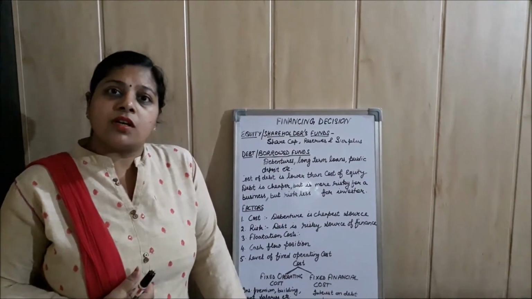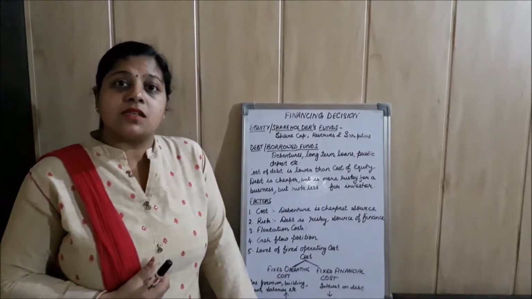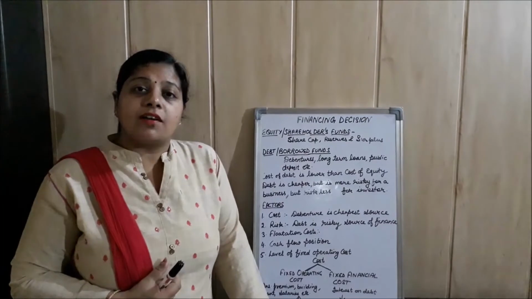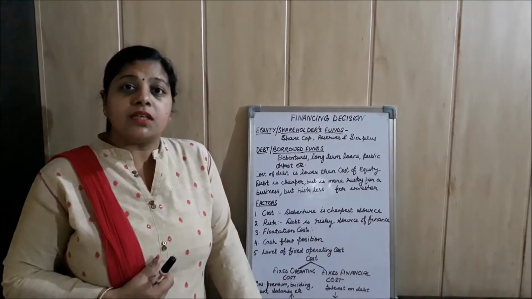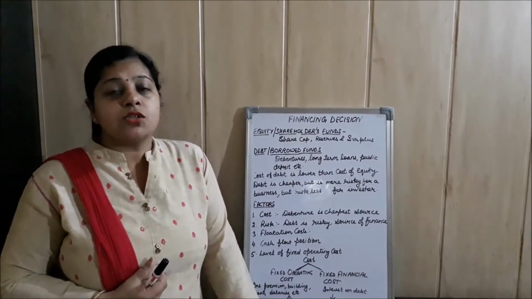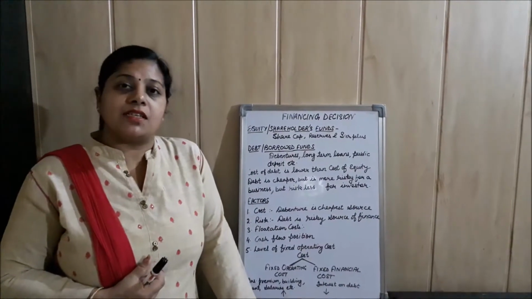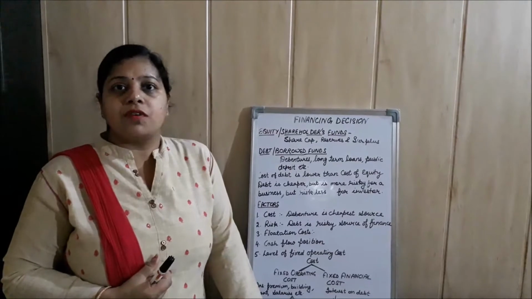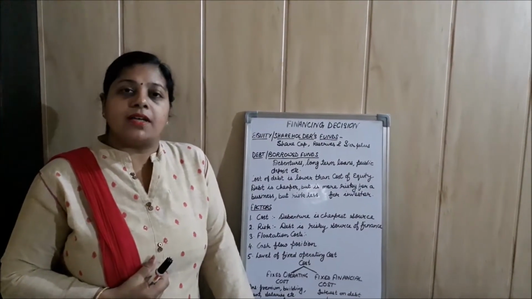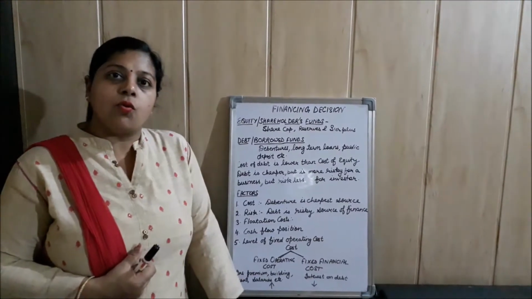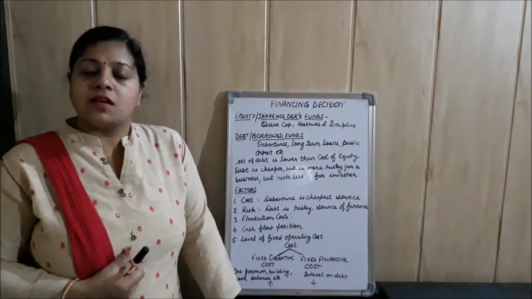But if I am talking about equity, means shares, their cost is very high, because on shares, whatever profit is earned by the company, the whole profit is distributed among shareholders in the form of dividend. So the cost of equity is very high. I think this point is clear to you all. Cost of debt is low and cost of equity is high.